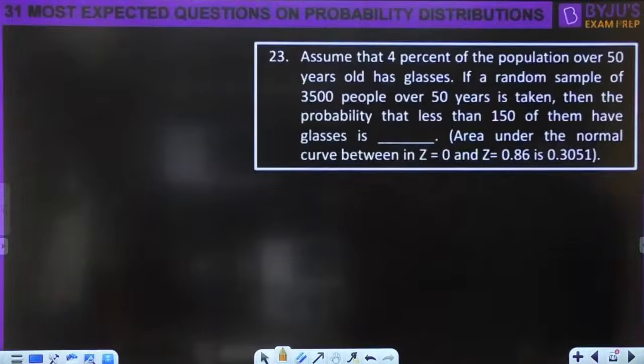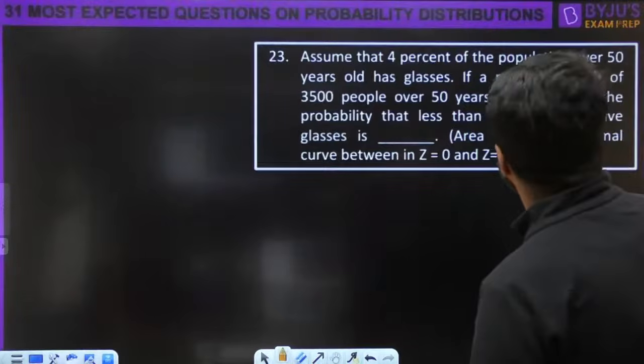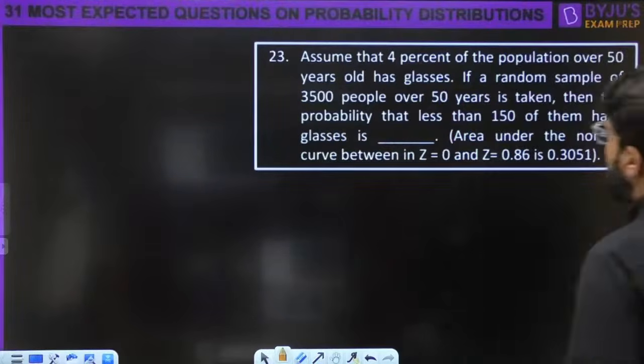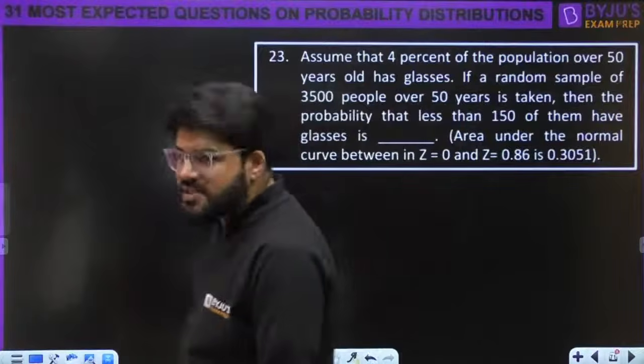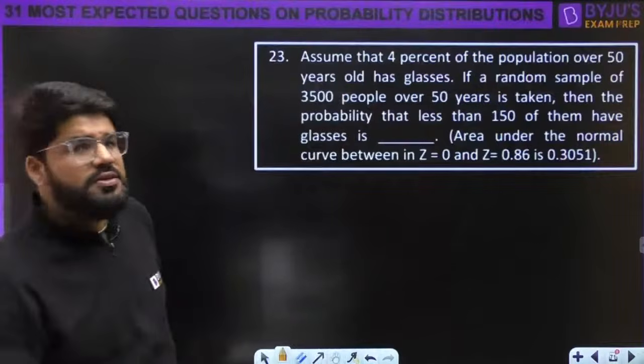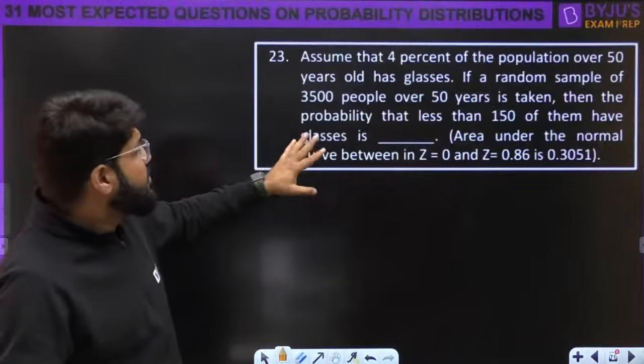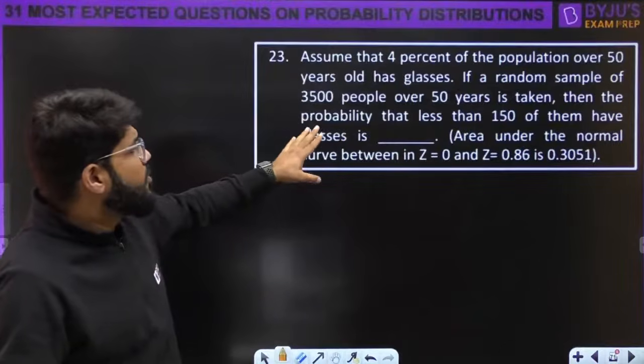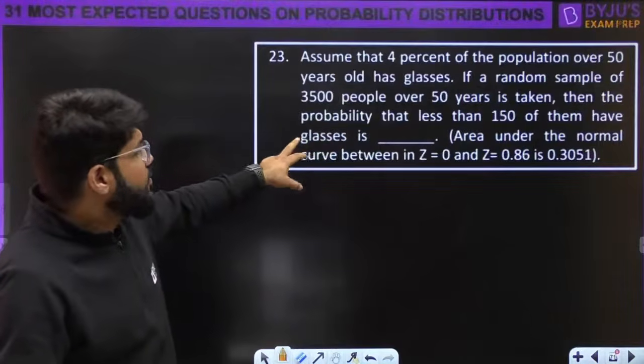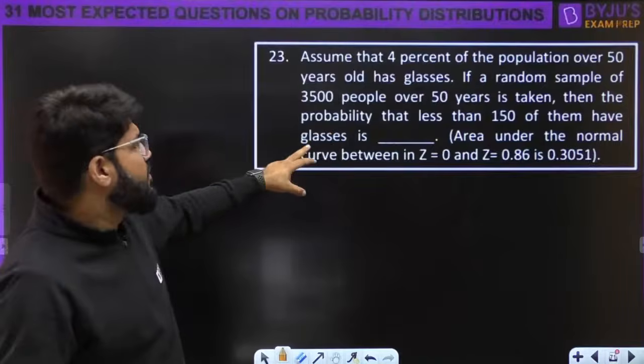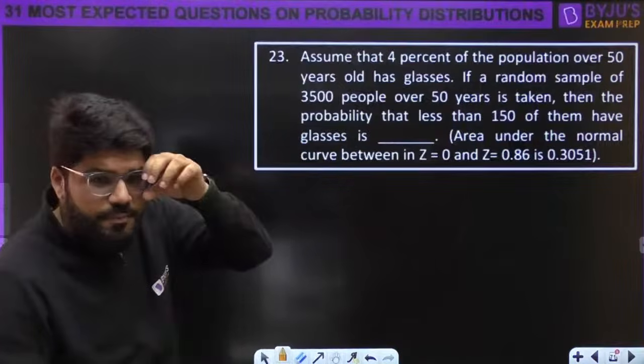Next question पे आ जाते हैं quickly. Assume that 4% of the population over 50 years old has glasses. If a random sample of 3,500 people over 50 years is taken, then the probability that less than 150 of them have glasses is. Now, ध्यान देना.